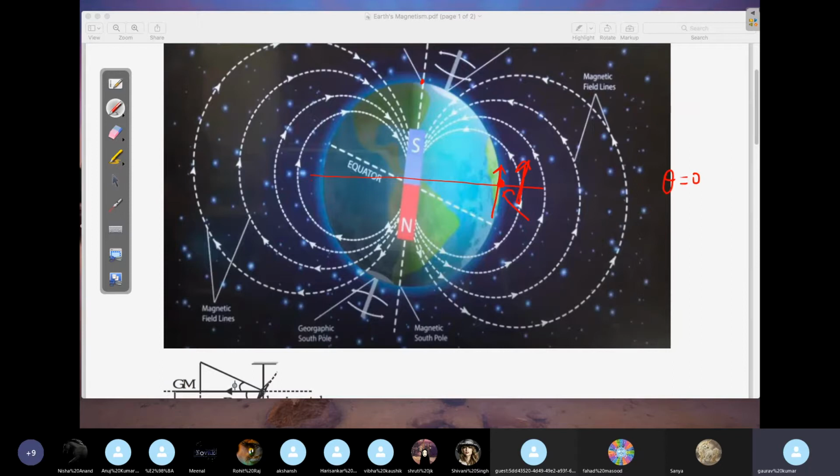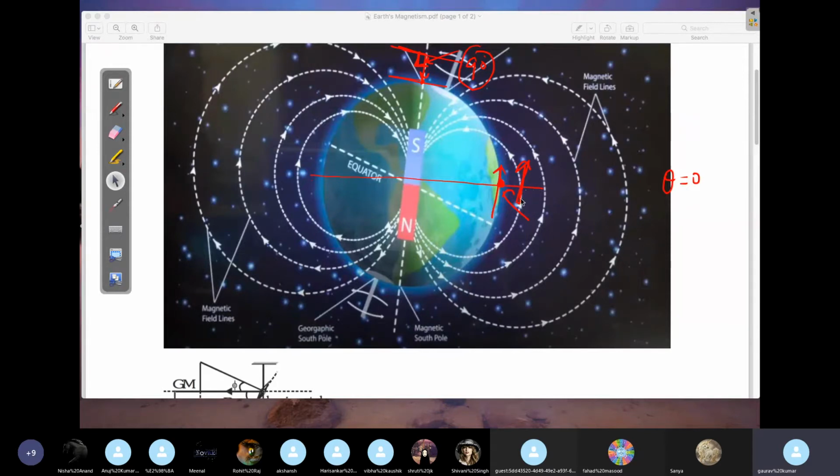But if I ask you what is the dip angle here, if you draw a horizontal here like this, the net magnetic field is here. So what is the angle made with the horizontal right now? 90. The net magnetic field makes a 90 degree angle with the horizontal here, so the dip angle here will be 90 degrees. A very straight question that they keep asking: at the magnetic equator, what is the dip angle value? 0 degrees. And at this point, the pole, the dip angle is 90 degrees. Here the dip angle is 0 degrees, here it is 90 degrees.